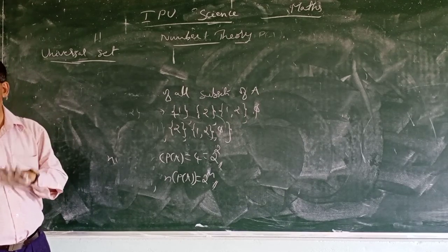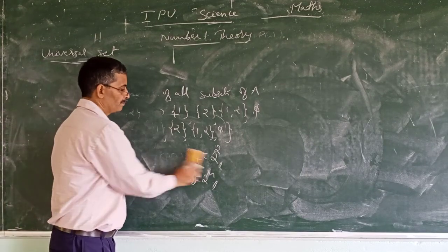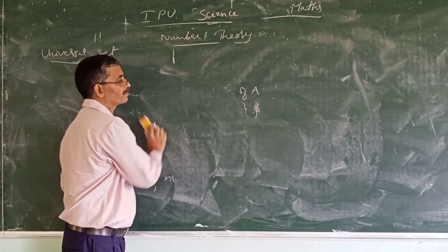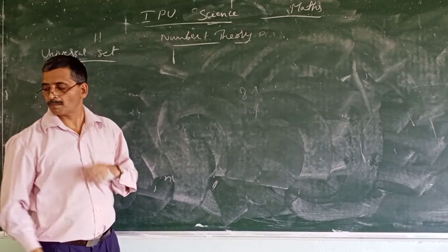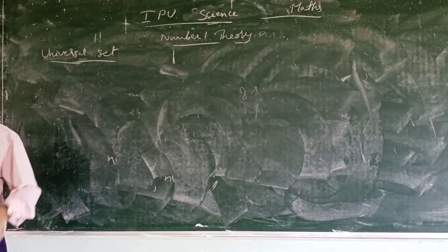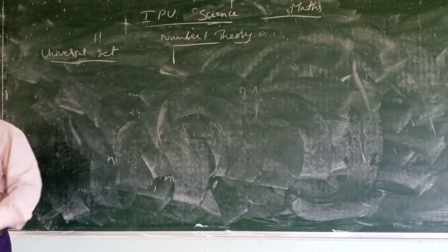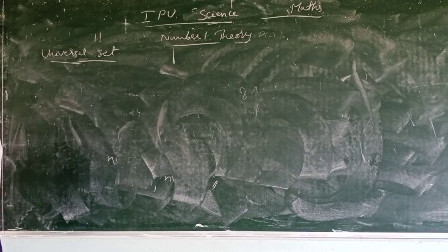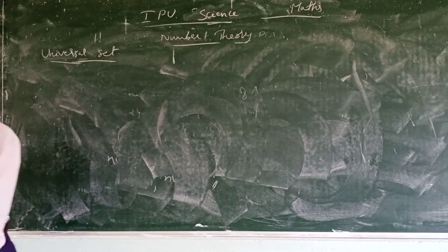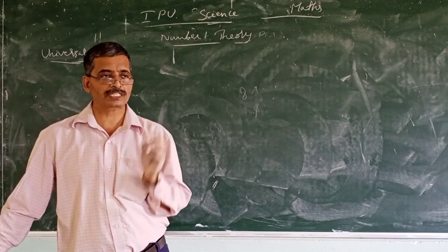It depends on the context. One example I will give you. Say, set of students in the college can be considered as universal set.